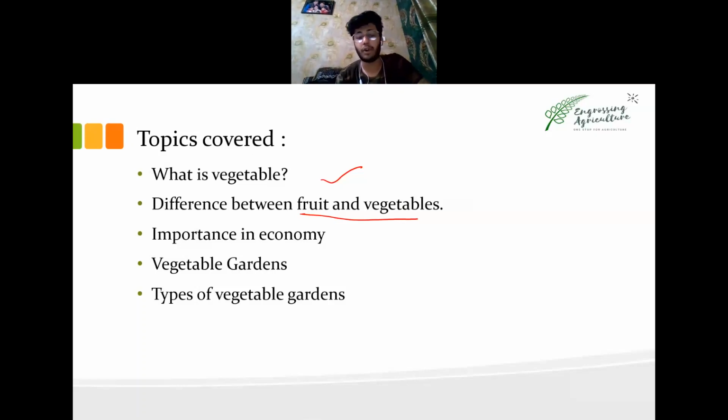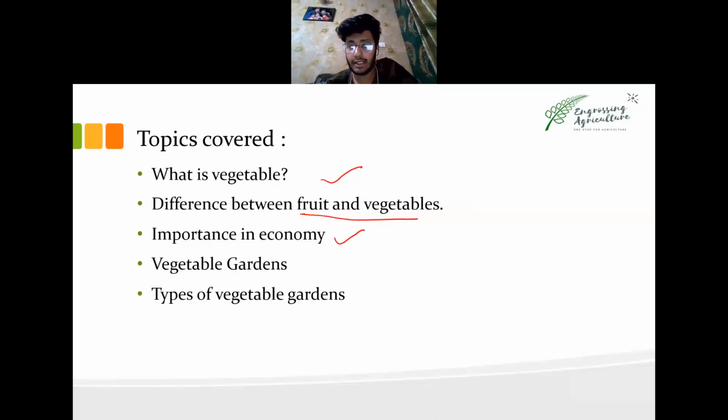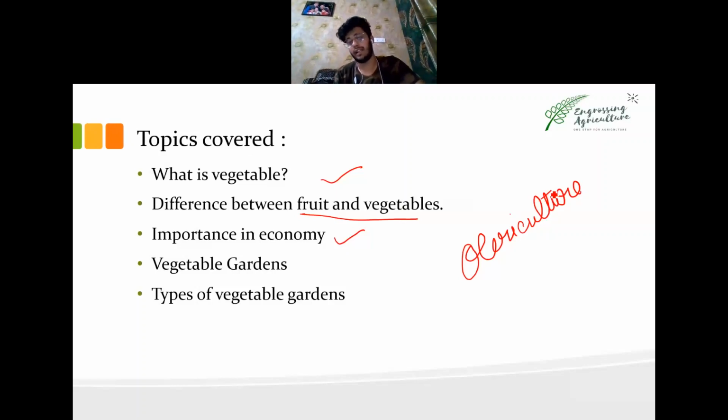Next, we have importance in economy. Like how olericulture, which is the cultivation of vegetables, is important to the national economy and the income of the various farmers and laborers included in this sector. So we will learn about the importance of olericulture in economy. Next, we'll come to the second part of the video, which is vegetable gardens. What vegetable gardens are and what the types of vegetable gardens are, we will understand in this video.